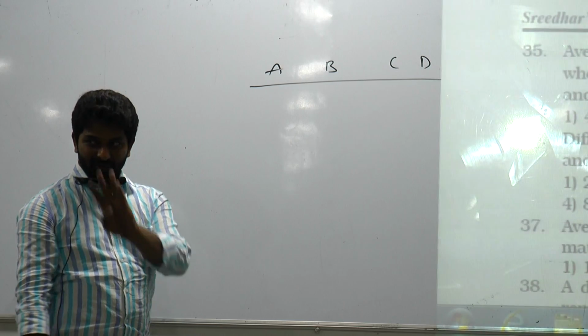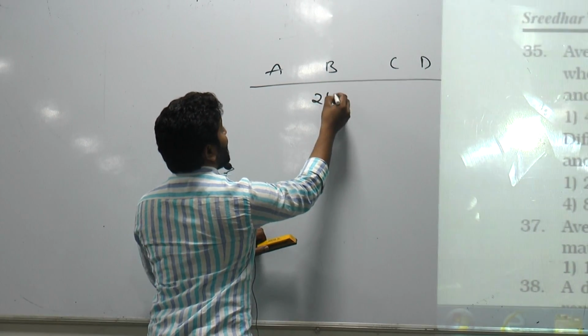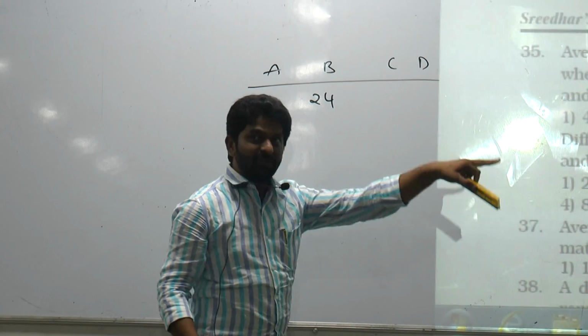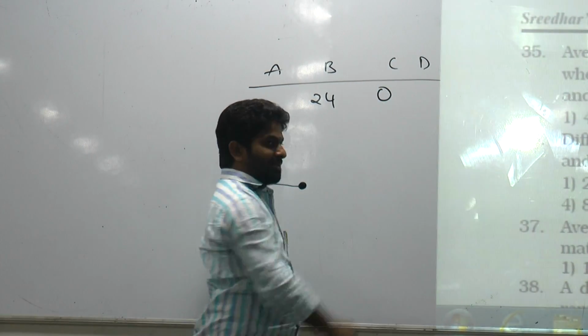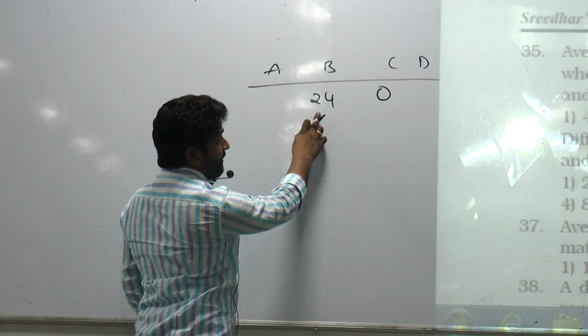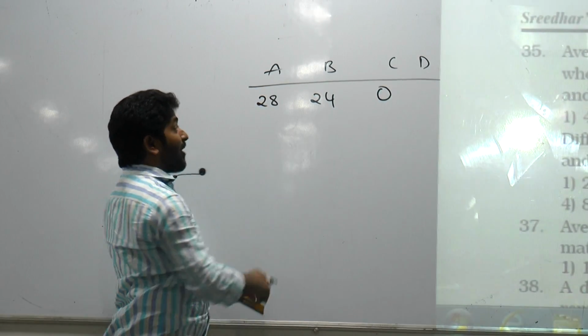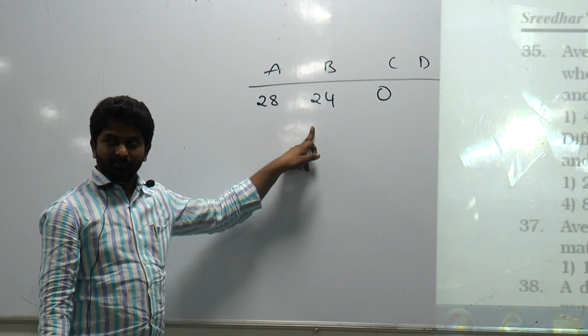How much is that? 4 years. And B was 24 years when C was born, in the sense C's age is 0. If B's age is 24, A should be 28, because B is 4 years younger to A.